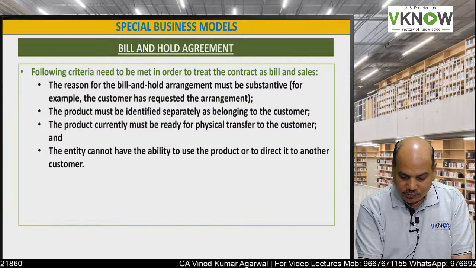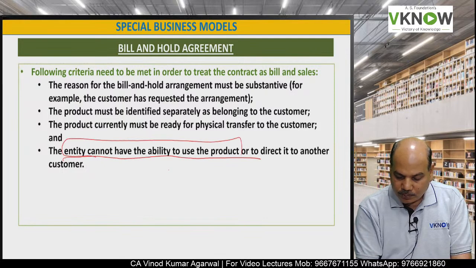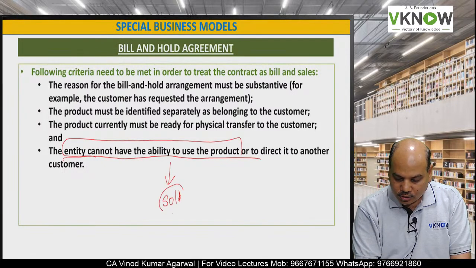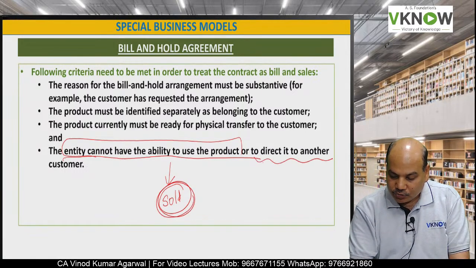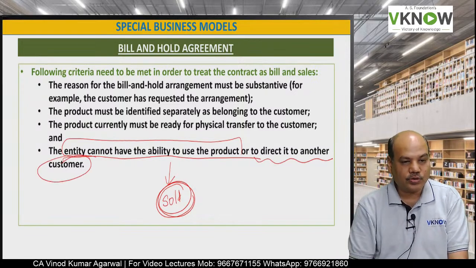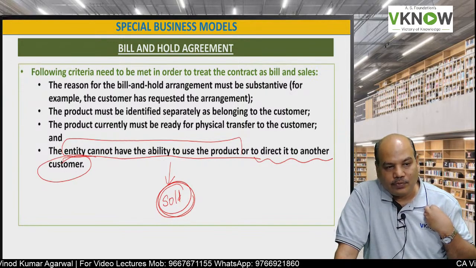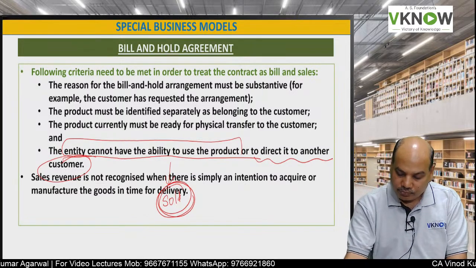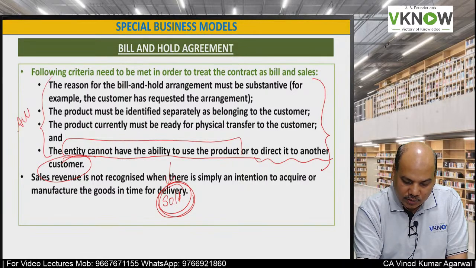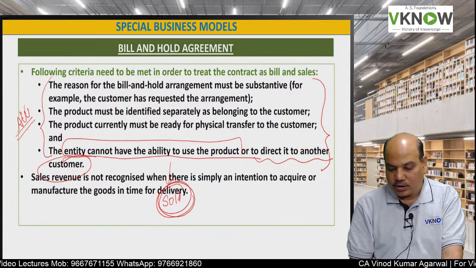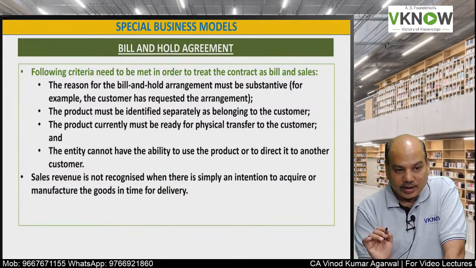And the next condition is, entity cannot have the ability to use the product. So once the product is sold, entity cannot use it for its own purpose, or cannot direct it to another customer also. So the product which has been sold cannot be used by the entity itself, cannot be sold to another customer. Here all conditions are required to be satisfied. If all conditions are satisfied, then the revenue will be recognized.